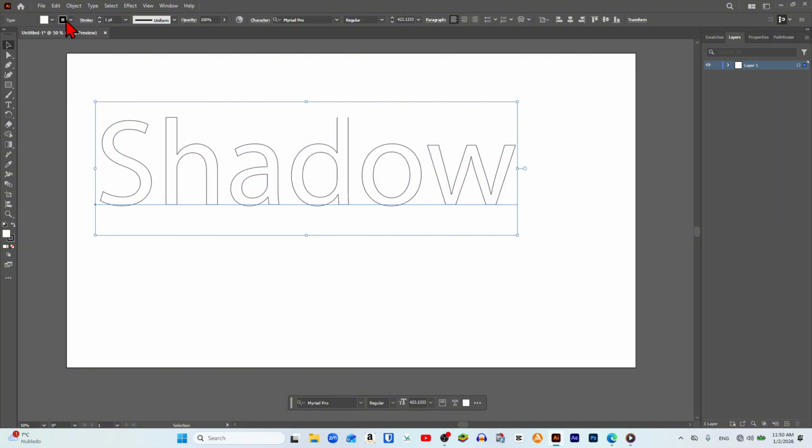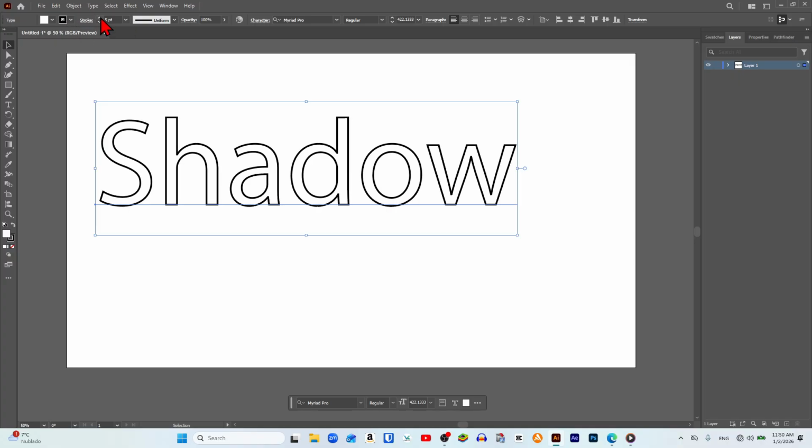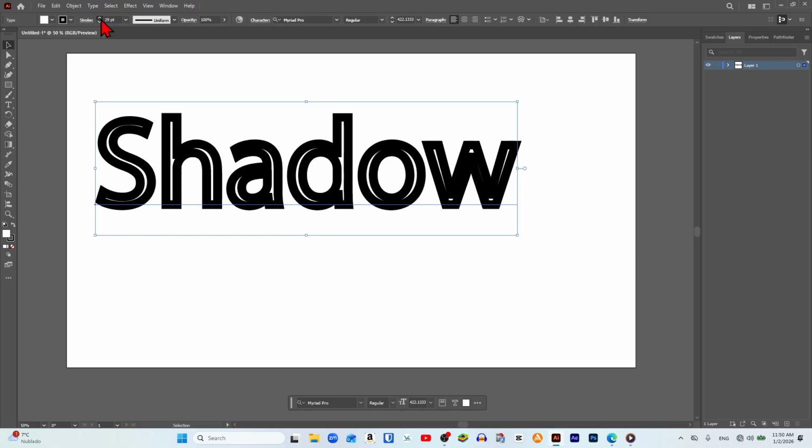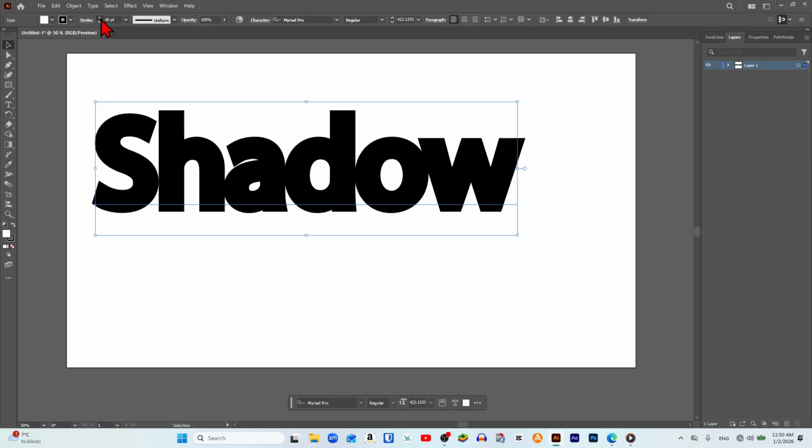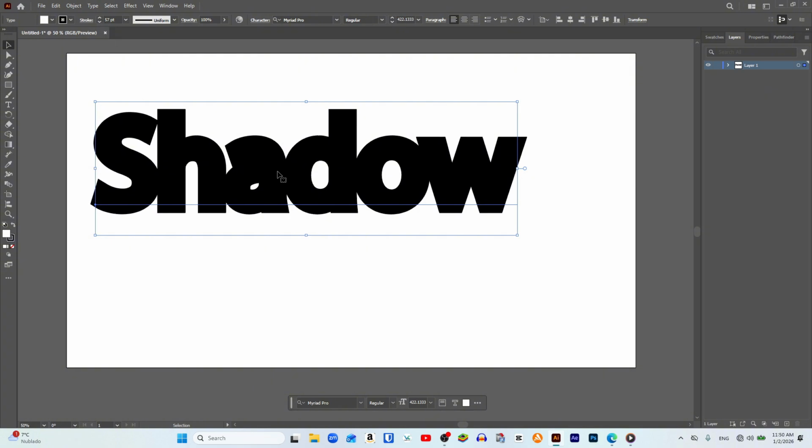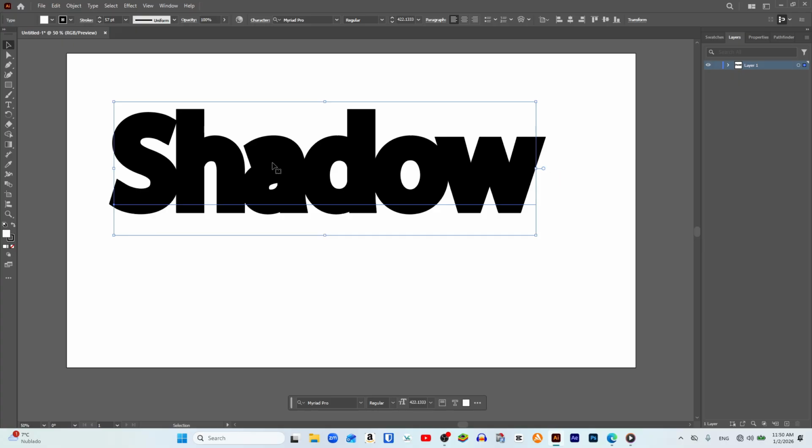Now on the right, we will see the word stroke, and with these arrows, we increase its thickness. Here, it is very important that we increase the thickness until the black stroke of one letter and the next collide with each other. Otherwise, the long shadow effect will not work. As you can see, I have increased it quite a lot so that the strokes overlap with one another. And do not worry if the white fill color of the letters has disappeared, because we will now recover it